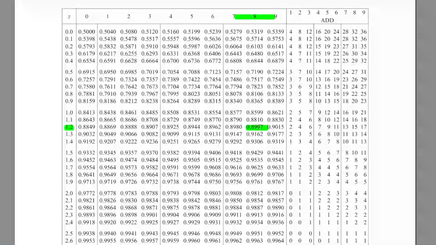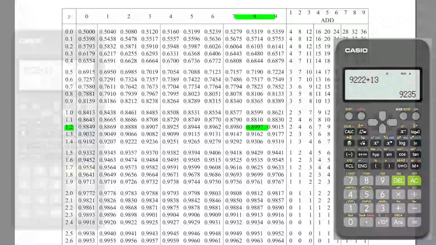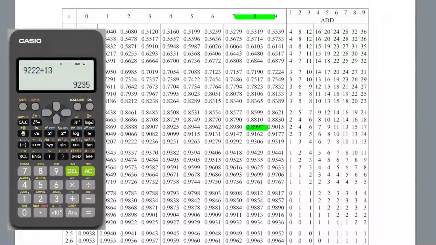But this is not what we were asked to look for. We were asked to look for 0.9. So I need to find the difference and see what I'm going to add to it in order to obtain that Z value. So let me take my calculator and try to evaluate.